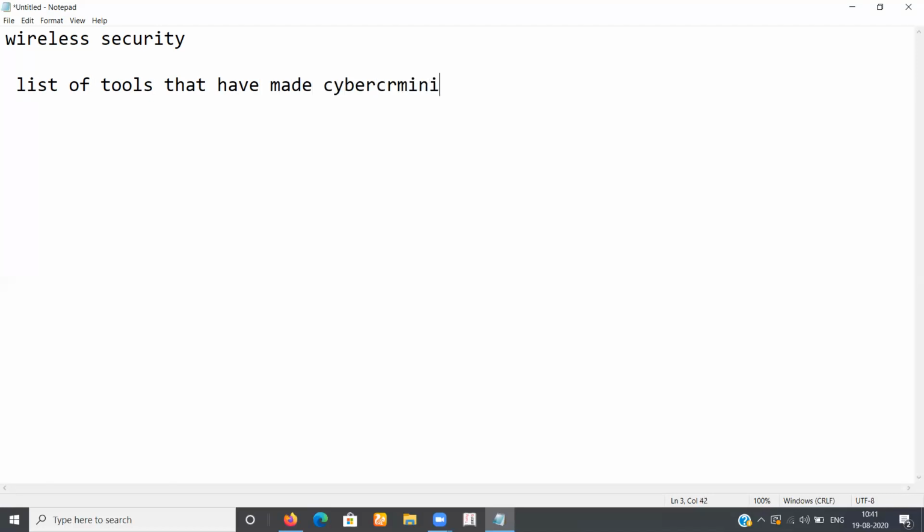Firstly, I'm writing my topic. My today's topic is wireless security. Now I'm writing the list of tools that have made cyber criminals more powerful.